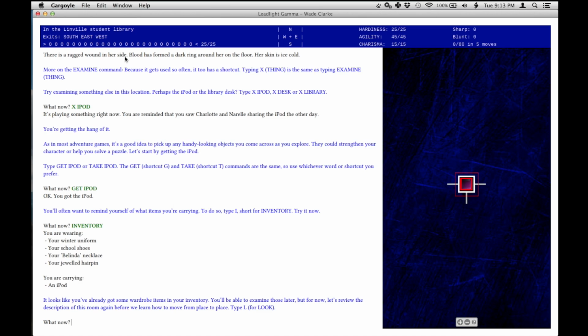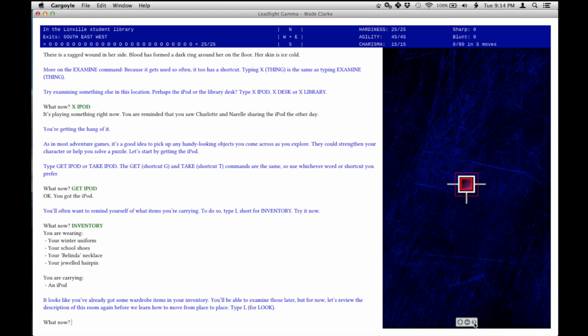A few more quick things I should point out. So up here, we have our scores, our statistics: hardiness 25. That will go down as I get attacked. My agility and my weapons, how many moves I've made, and this is the Minimap, or the auto map. I can make it bigger. I can make it smaller. I can click on rooms to see what they are.